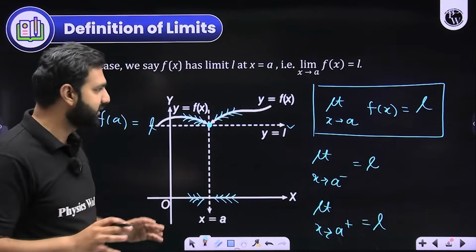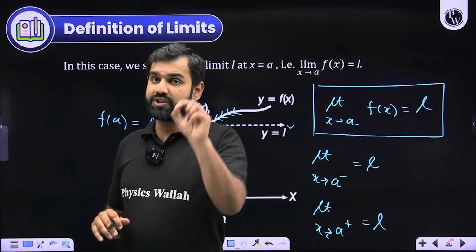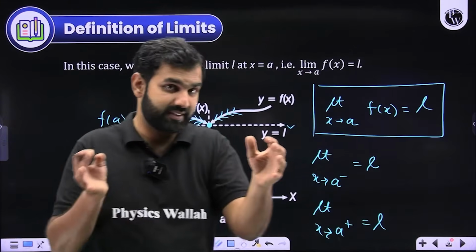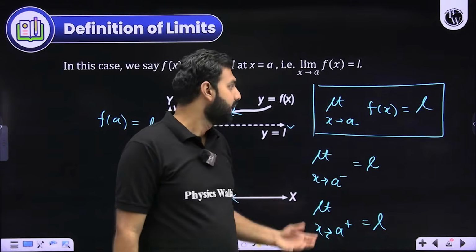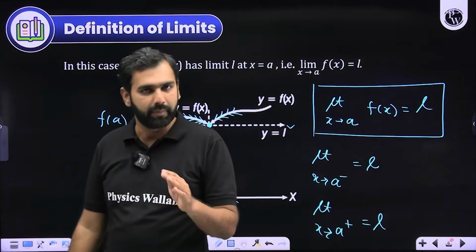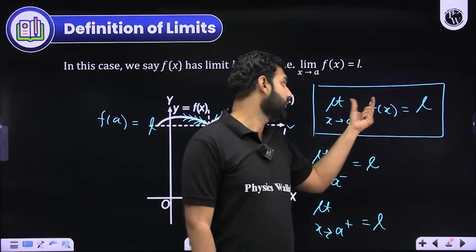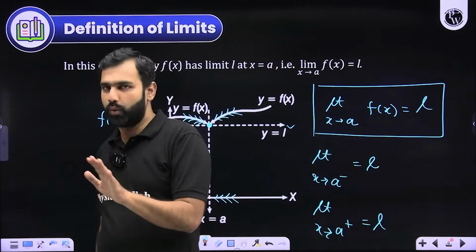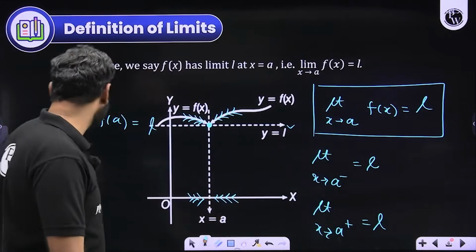But what you need to understand here is that if I am noticing that the function is approaching a value L when x approaches A from left and right hand side, from its neighborhood, then we say that limit x approaches A, f of x is L. Please understand, it does not mean that I am asking you the value of the function at A. No, I'm not asking you f of A. f of A could be different. How could it be different? Let me demonstrate it with some more examples.